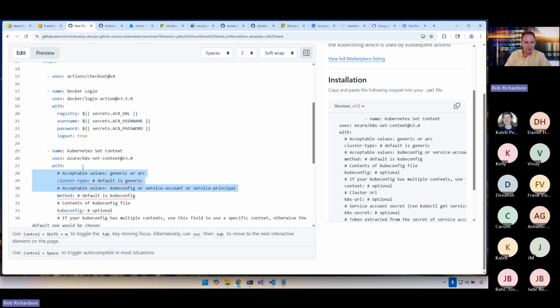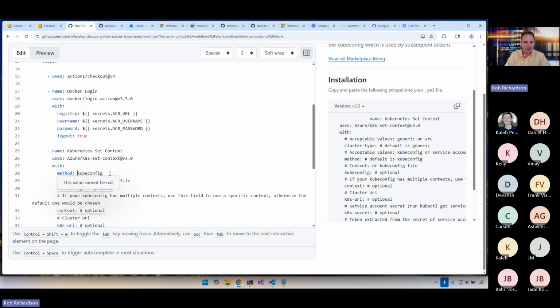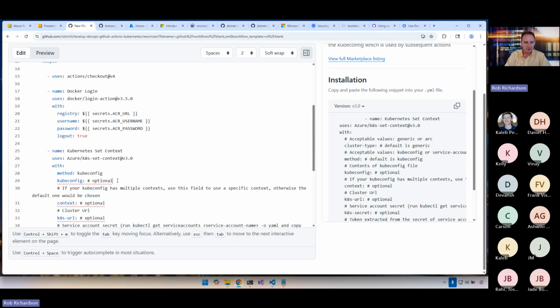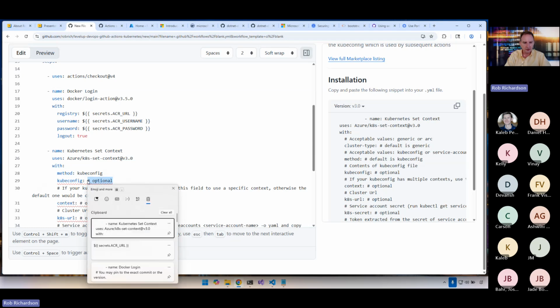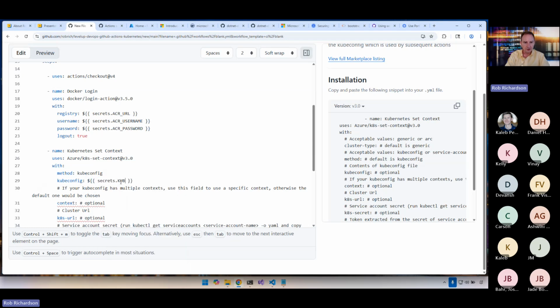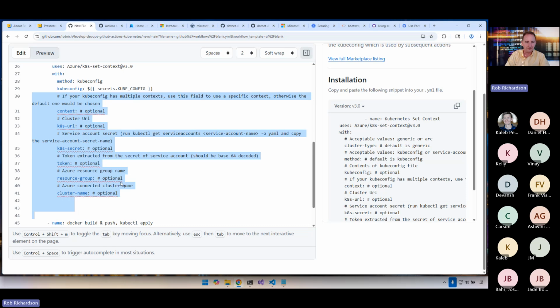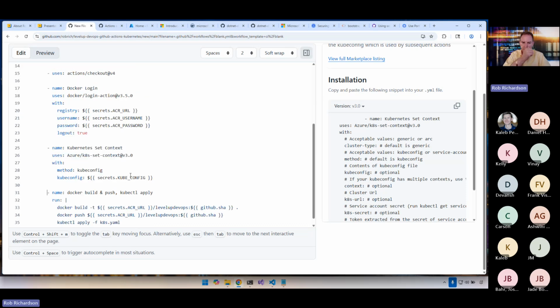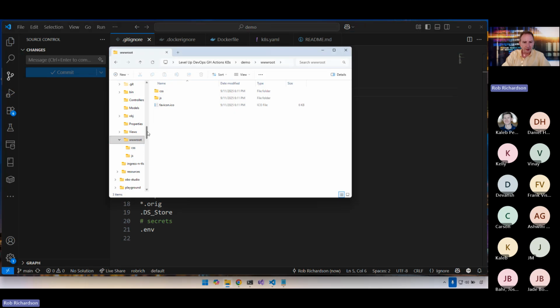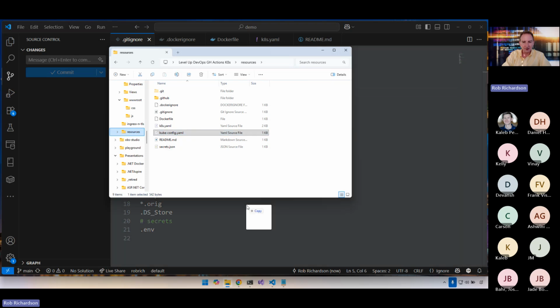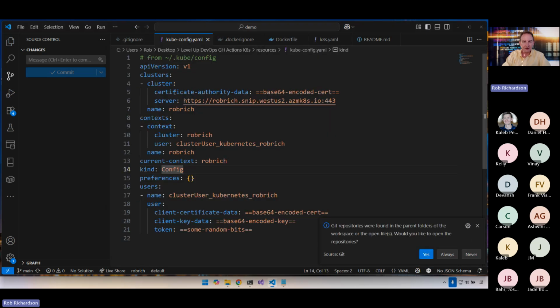Cool. Now we're going to use a kubeconfig because that has all the details, and our kubeconfig secret comes in here. Secrets kubeconfig. And then because we're using the kubeconfig, we don't need any of the rest of these. Excellent. Well, where did I get that kubeconfig? Well, I went into my profile directory, which I'm definitely not going to do today, into my .kube folder. I opened up the config file, and there's that path. And I grabbed the details